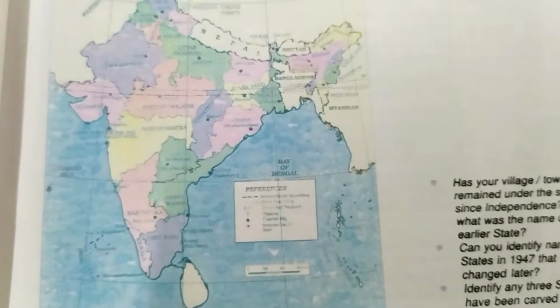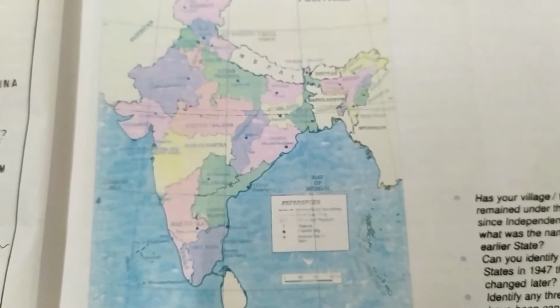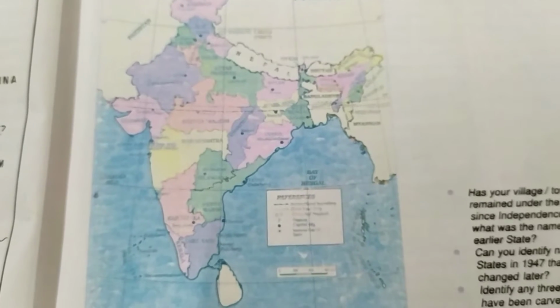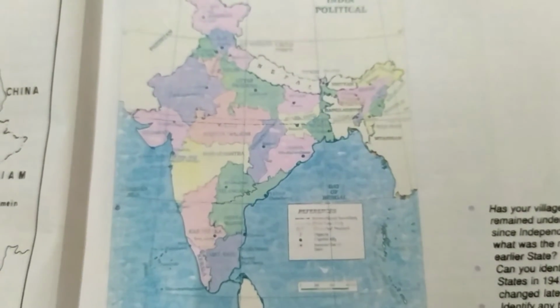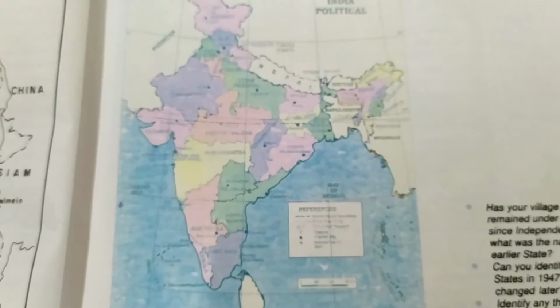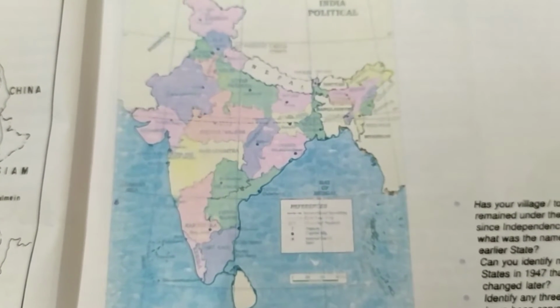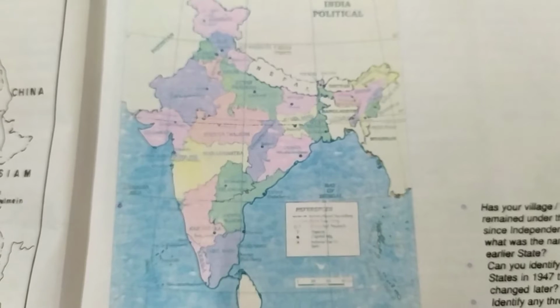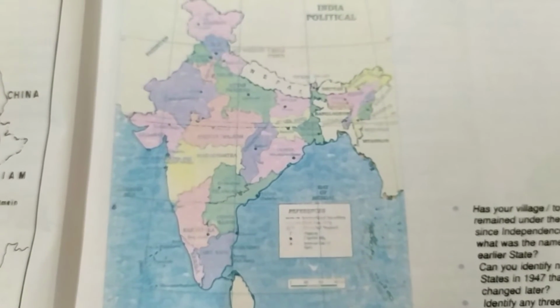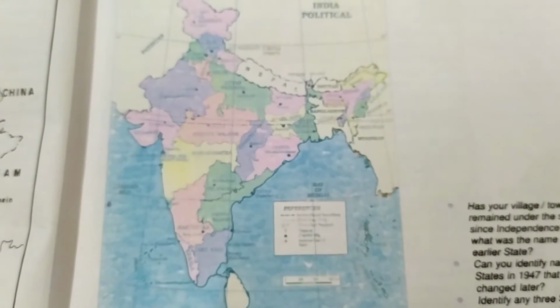So as you can see in this political map of India, many regions have changed and even the name of that particular area has changed, and how the Indian territory has reduced since it got independence from the British rule. So go through this map, you will be able to understand it.